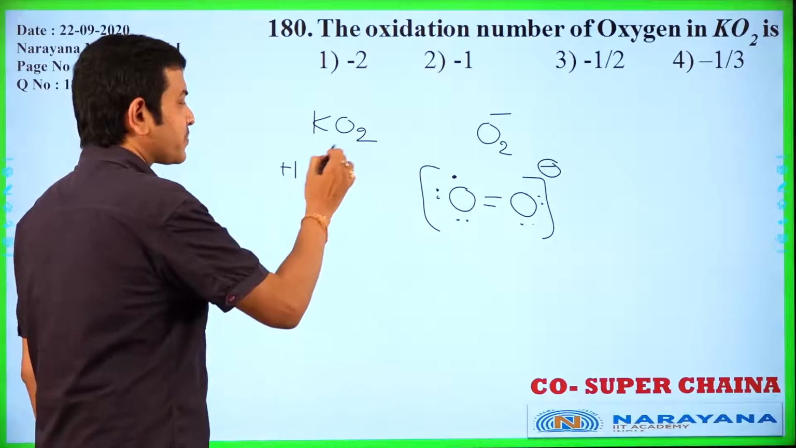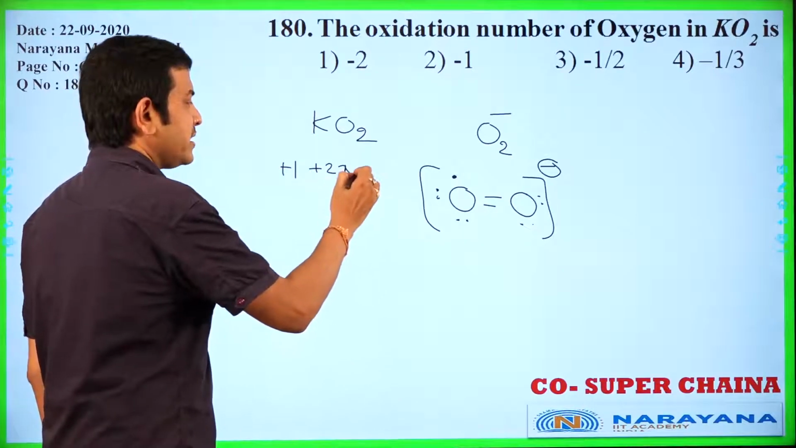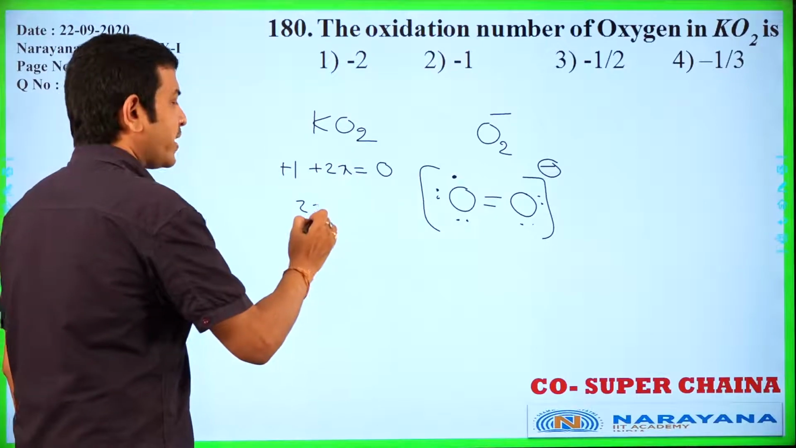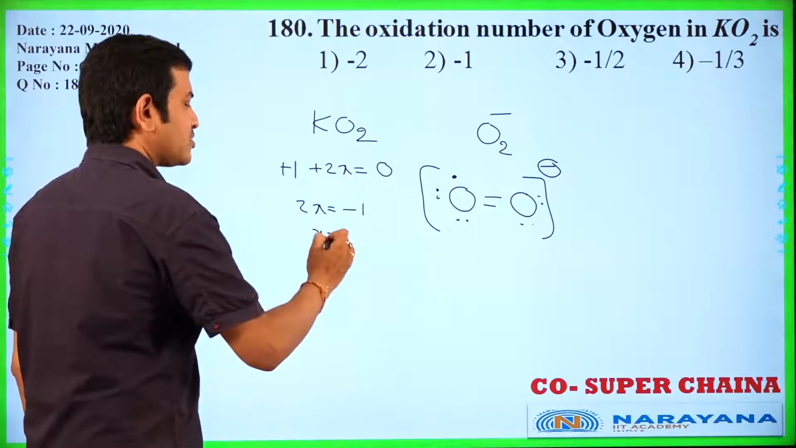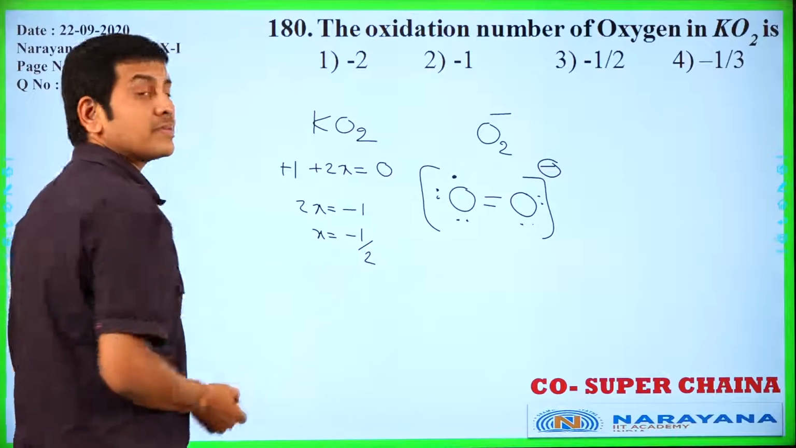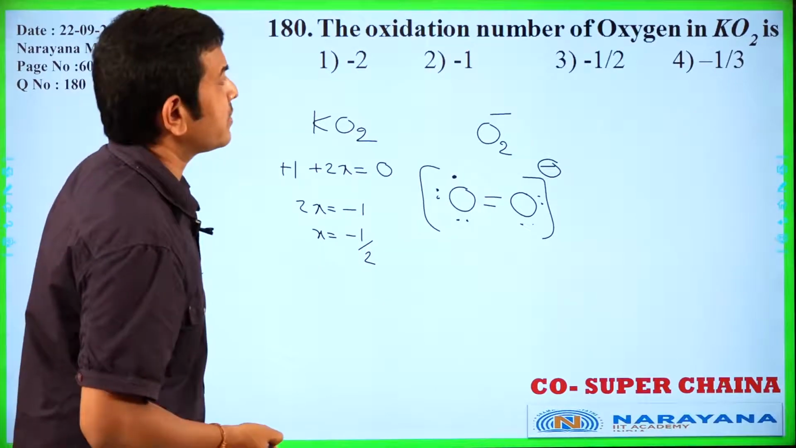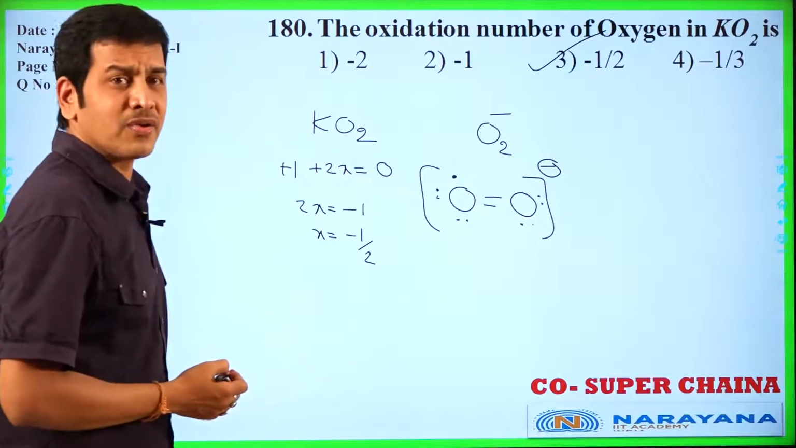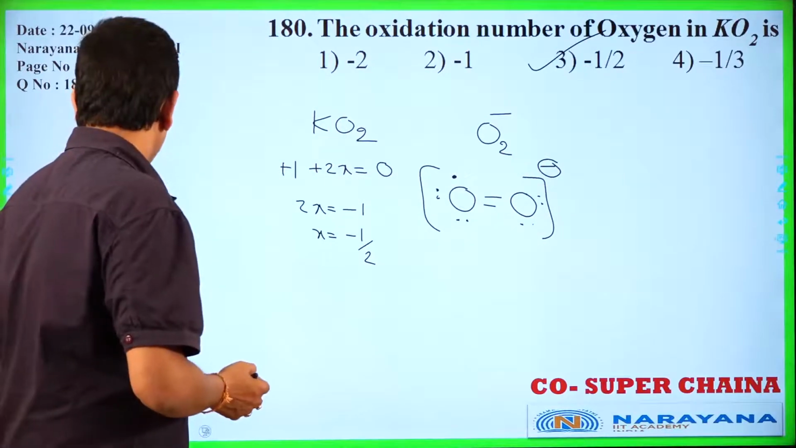K is +1, plus 2x is equal to 0, because it is a neutral molecule. Now 2x is equal to -1, so x is equal to -1 by 2. Yes, -1/2. Then which one is correct? Option 3 is correct. Okay, next question.